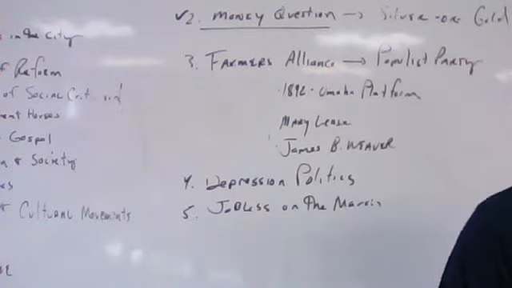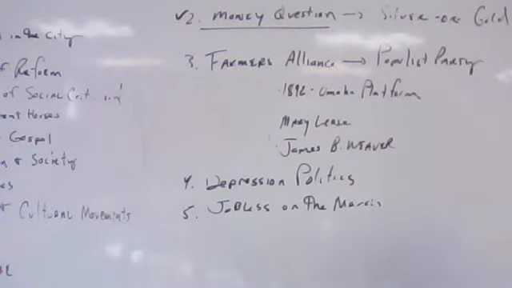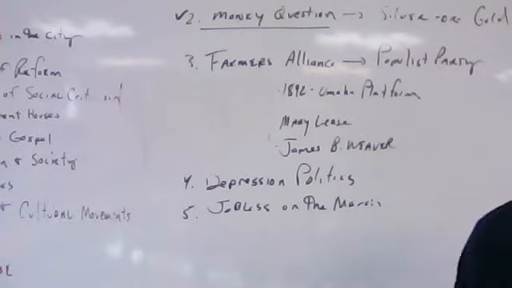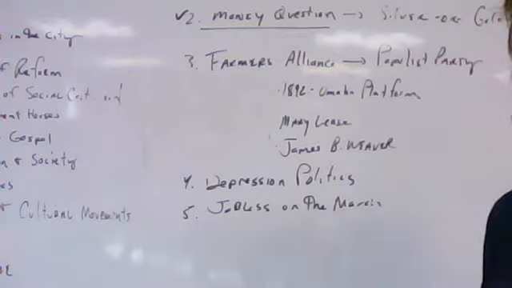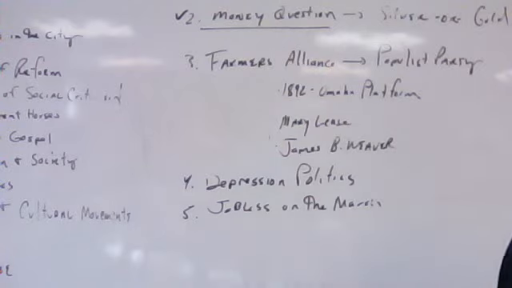And he justifies using the court injunction, and he justifies using federal troops to put down this strike because he says that the strike is interfering with the delivery of the U.S. mail. And since the U.S. mail cannot be delivered, and that is an arm of the federal government, therefore Cleveland is justified in using court measures and troops to put down the strike. The strike will be put down, and Eugene Debs will actually be jailed for about 6 months as a result of violating this court order.